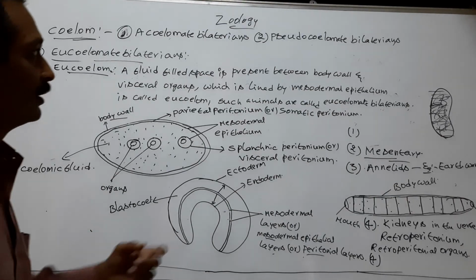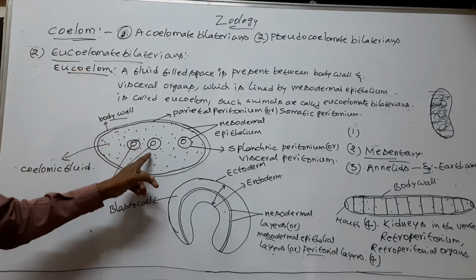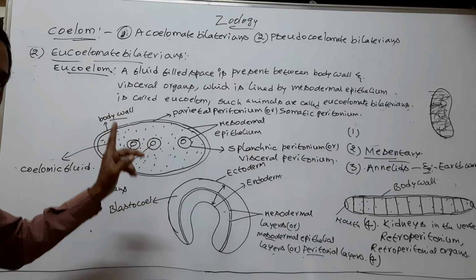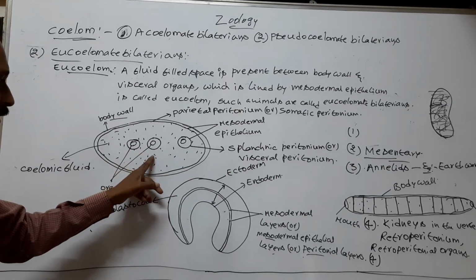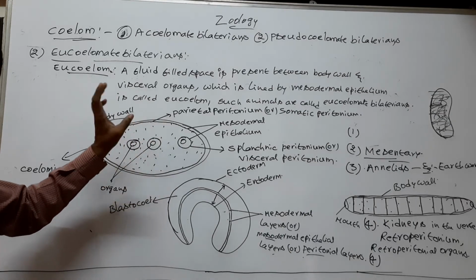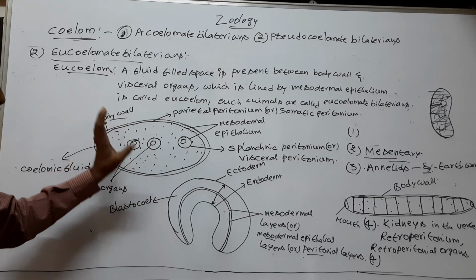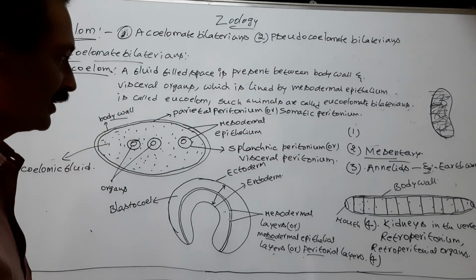So the eucoelomates possess true coelom. The coelom is developed from mesoderm. The fluid-filled coelom is covered by mesodermal layers. Here, the blastocoel is replaced by mesodermal layers.